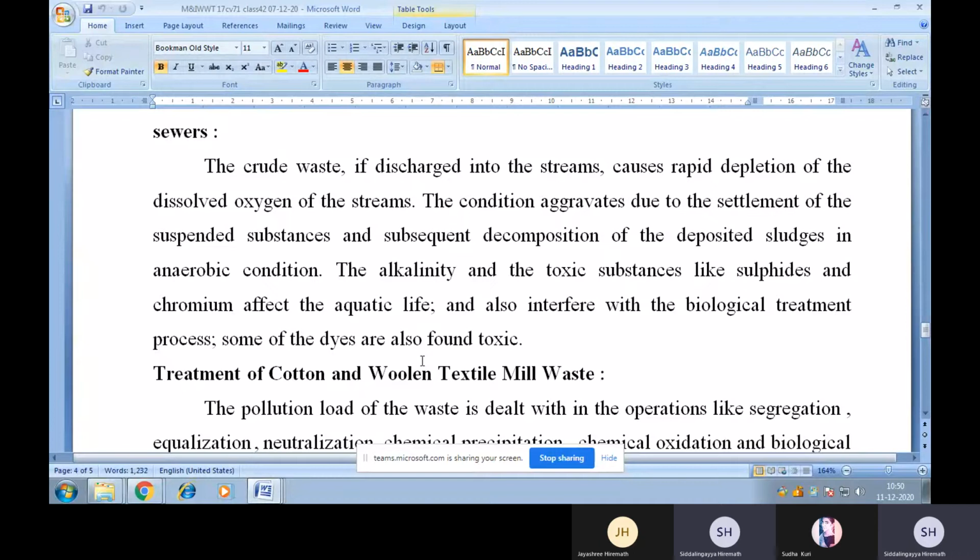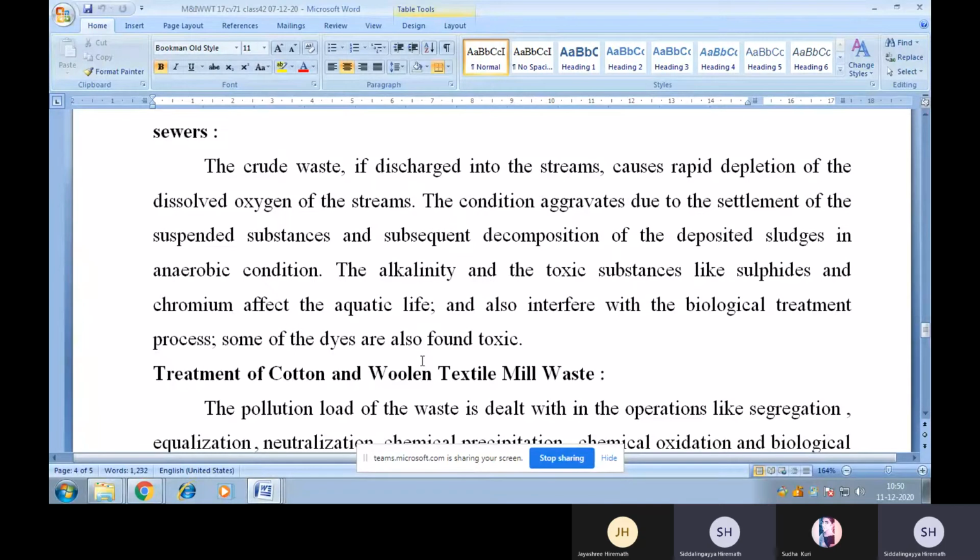The alkalinity and the toxic substances like sulfides and chromium affect the aquatic life and also interfere with the biological treatment process. Some of the dyes are also found toxic. So this is the effect if the wastewater from a textile mill is discharged into the natural water body.